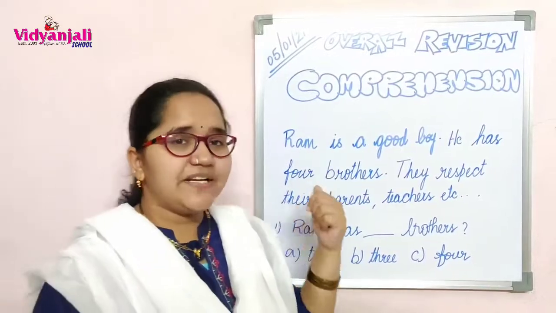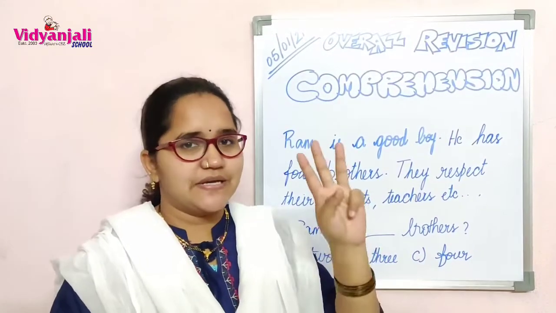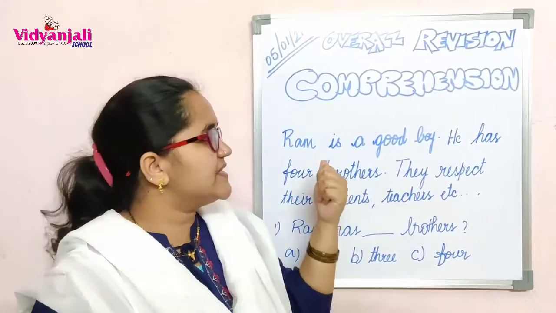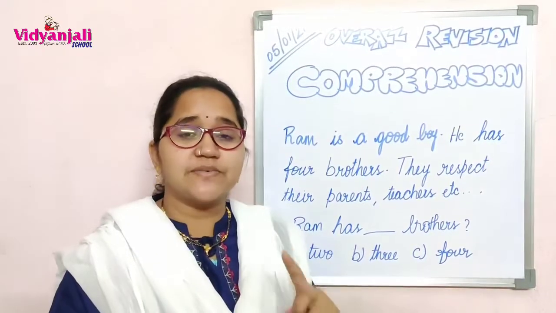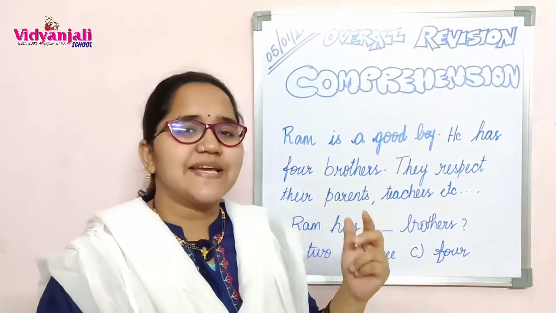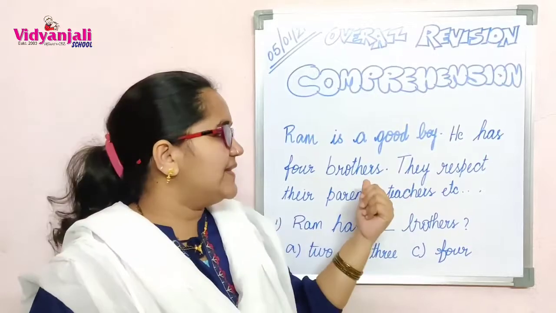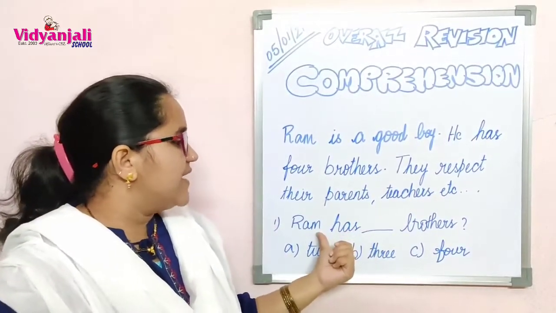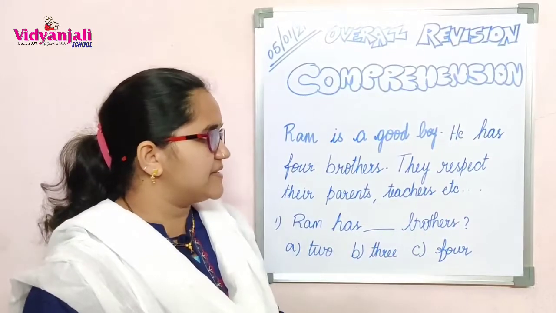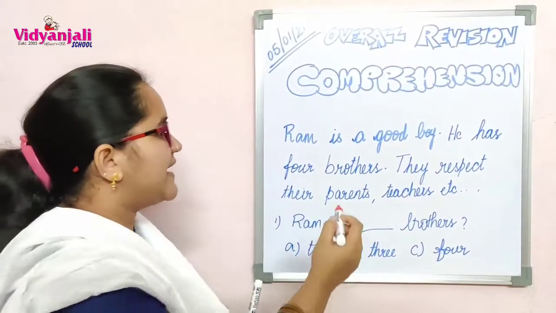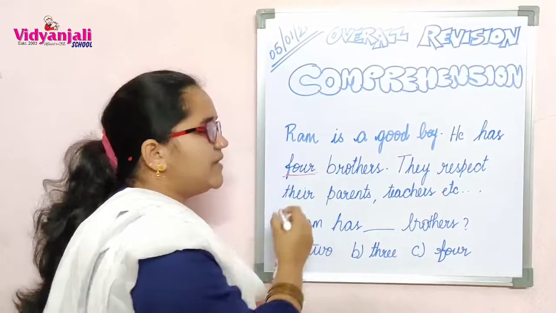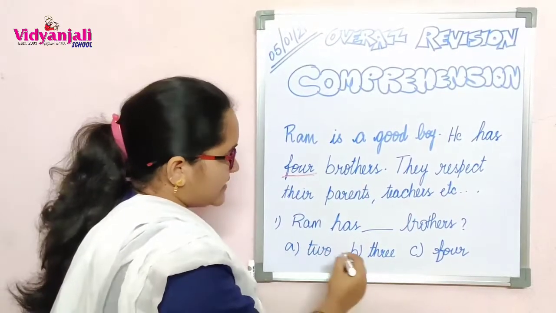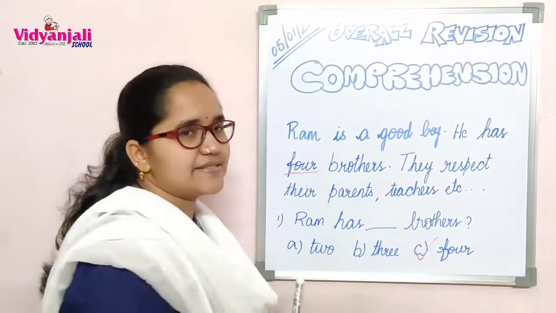So now, how many times do you have to read the passage? 3 times. Okay. The first time when you are reading the passage, you must read fast. The second time a bit slower, and the third time a little slower. And then read the questions. Ram has blank brothers. Then you can find the answer directly from the passage. So the answer is 4.